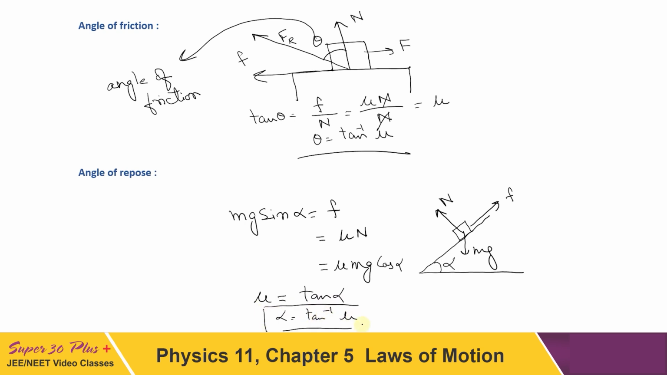Now if you compare these two results for angle of friction and angle of repose, you can say that numerically these two values are the same, but they are not physically equal, because angle of friction will not always be equal to tan inverse mu, as I had said earlier. So they are not the same. At the limiting condition, these two values are only numerically equal to each other.